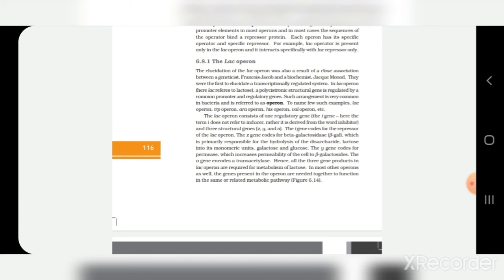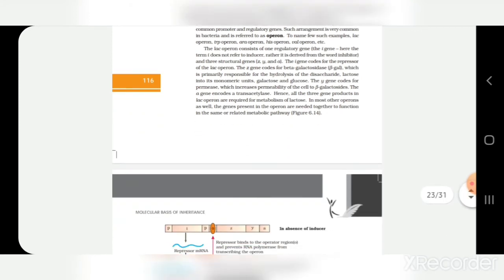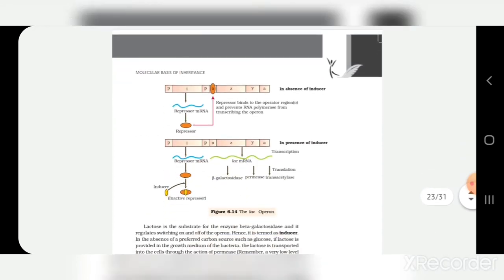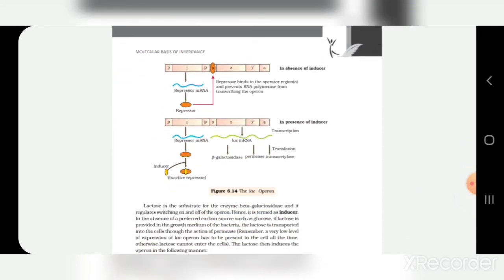Now, the lac operon consists of three structural genes, the Z, Y and A, which I have already told you, the operator O, the promoter P and a separate regulatory gene I. If you go through this picture, you can see.